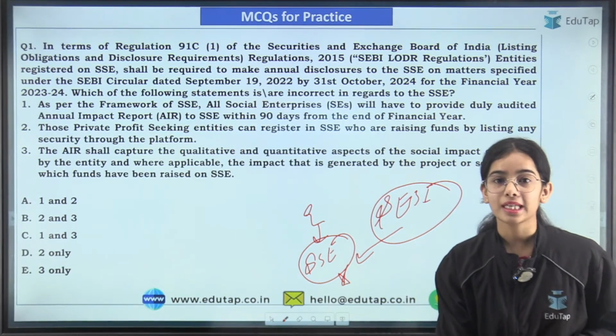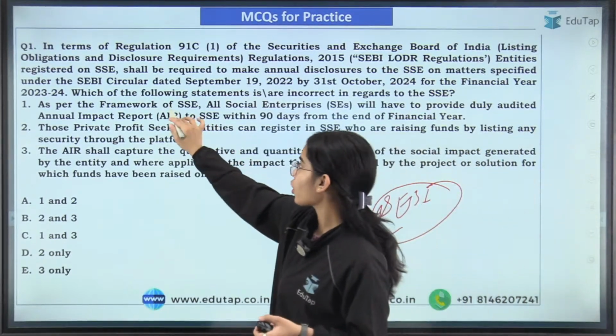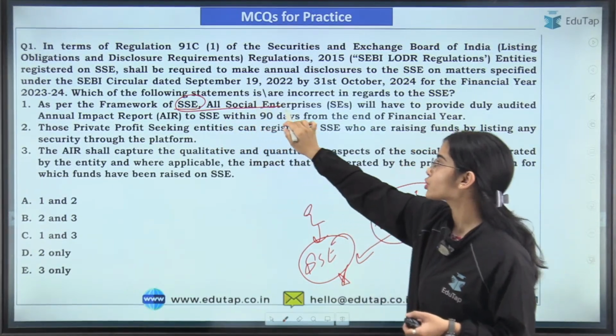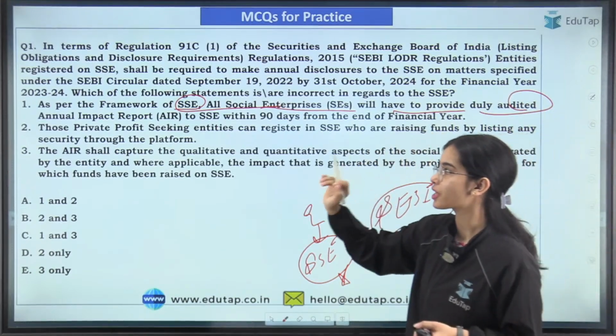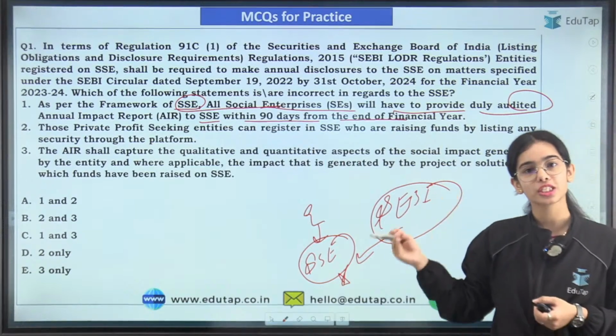Here I am getting the answer D. Let's see how many of you are correct. As per the framework of the Social Stock Exchange, all the social enterprises will have to provide a duly audited annual impact report to the SSE within 90 days from the end of the financial year. So this is correct.